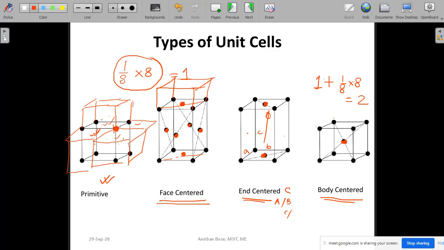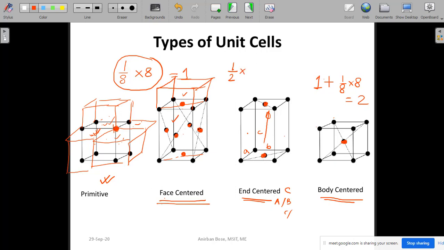That means this point is shared between these 2 cells only. So one face centered point is actually shared in 2 cells, so each contribution is basically half. Each face centered point's contribution into a particular cell is half because it is shared by two cells.